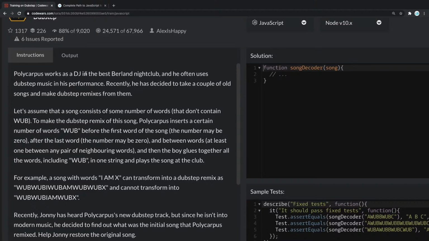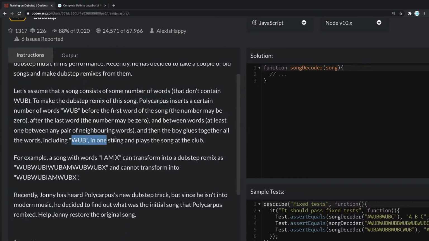Polycarpus works as a DJ in the best Bearland nightclub, and he often uses dubstep music in his performance. Recently, he decided to take a couple of old songs and make dubstep remixes from them. Let's assume that a song consists of some numbers of words that don't contain wob. To make this dubstep remix of the song, Polycarpus inserts a certain number of words, wob, wob.